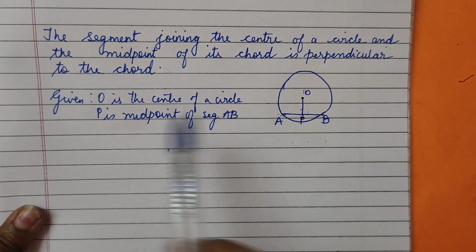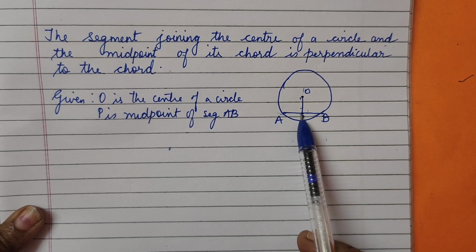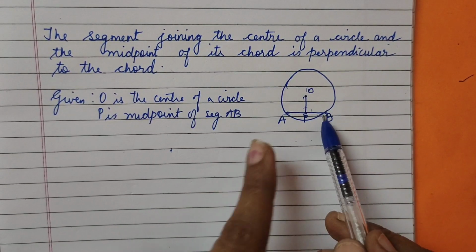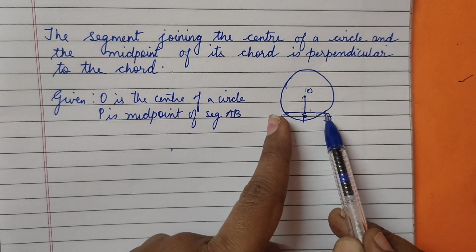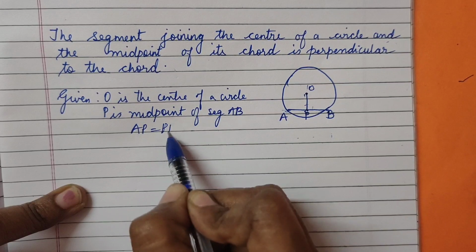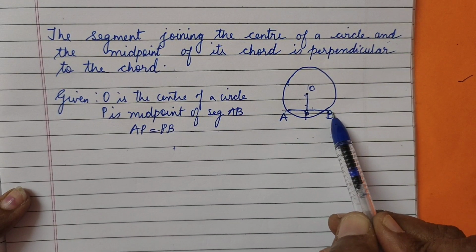What does this mean? That is O is the center of the circle दे दिया है और P is the midpoint of the chord. ये जो P is midpoint of AB. That means can we say AP is equal to PB? Yes, midpoint बोला है P, इसका मतलब है AP is equal to PB.